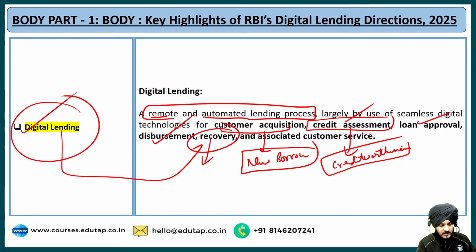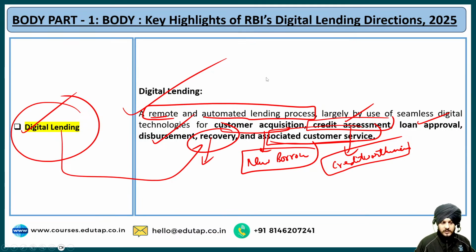And last but not the least, basically the associated customer service. For example, if there is a certain type of borrower who has a different type of concern, a different type of complaint, whether a fair platform has been provided to him or her or not, that is also taken into consideration as a part of it. So these are all the keywords that are mentioned as a part of this digital lending definition, and I hope all these keywords are pretty much clear to all of you. Fine, very much easy to understand.